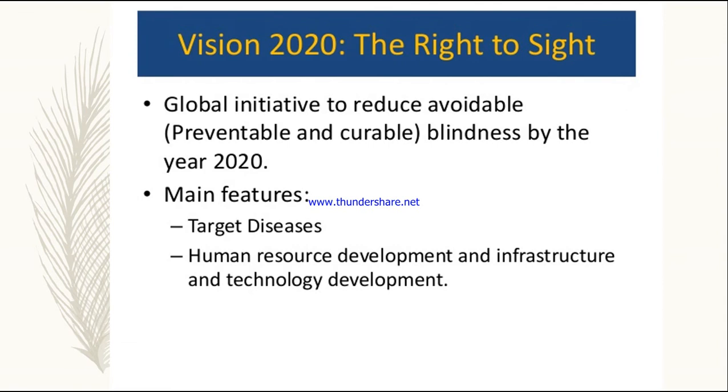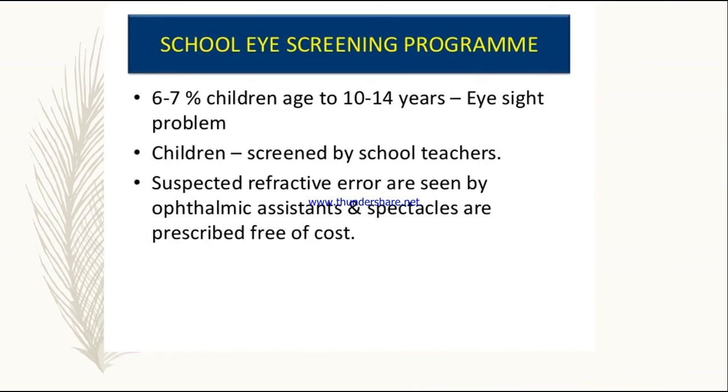The vision of the National Program for Blindness is Vision 2020: the right to sight. It is a global initiative to reduce avoidable blindness by the year 2020. The main features are, first, we have to target the disease. Whichever disease condition the patient is having, we have to identify, correct, and manage it. Next is human resource development, infrastructure and technology development.